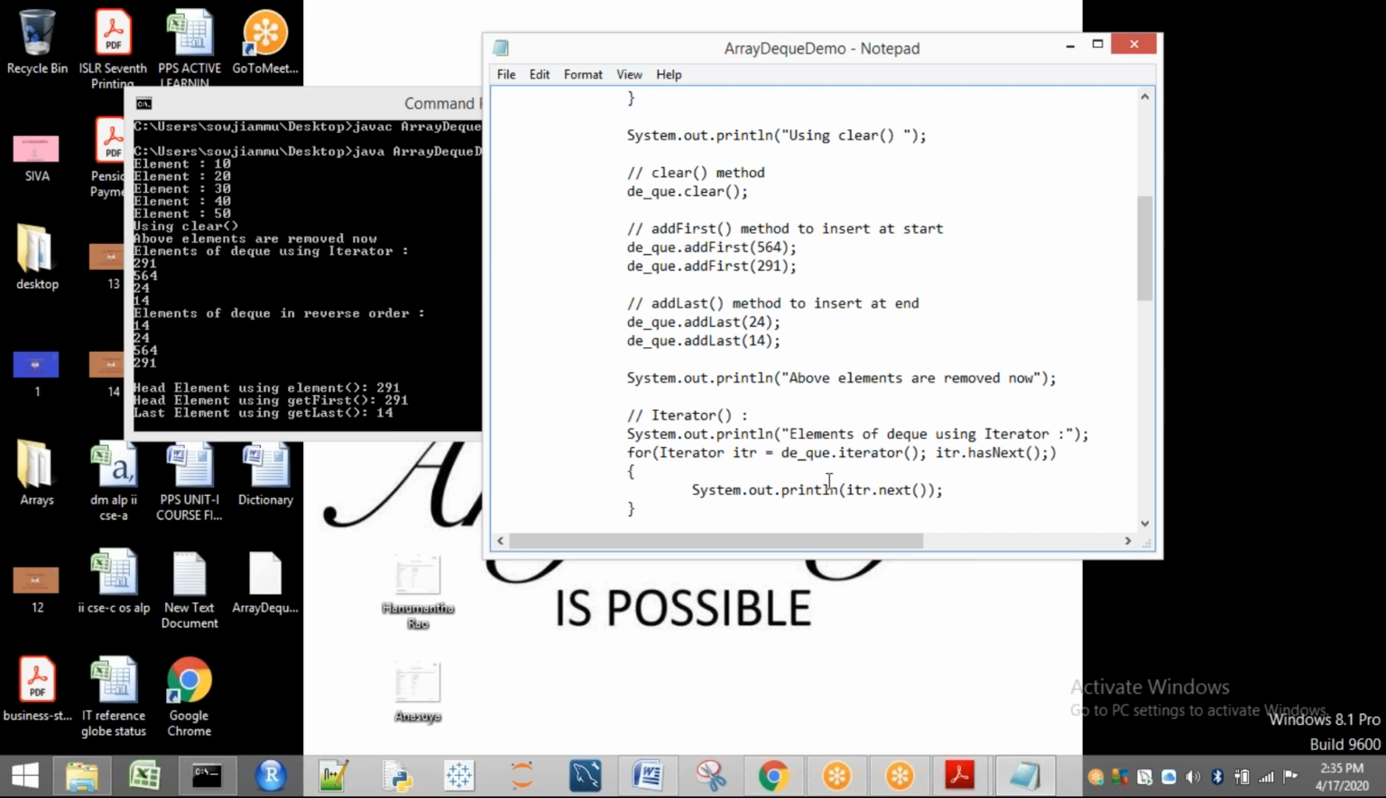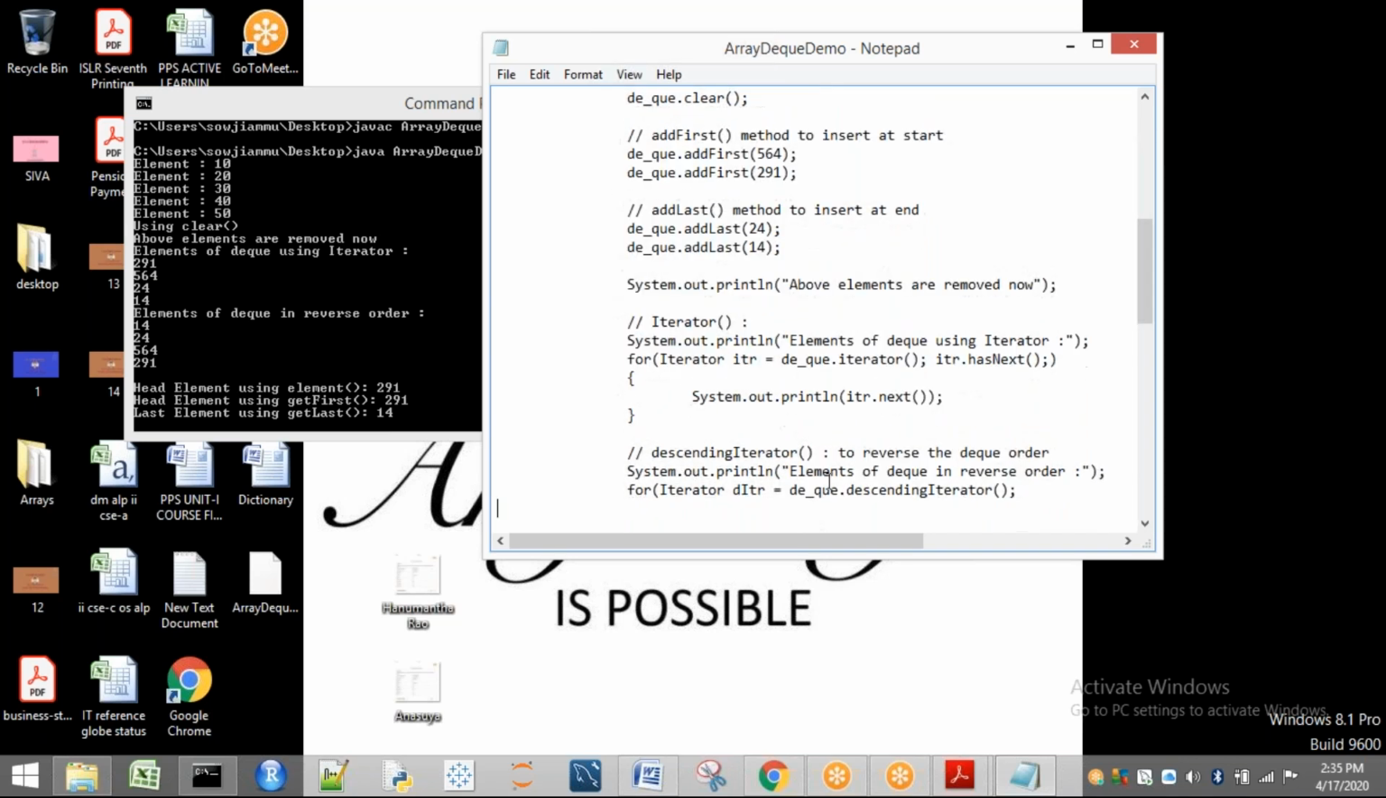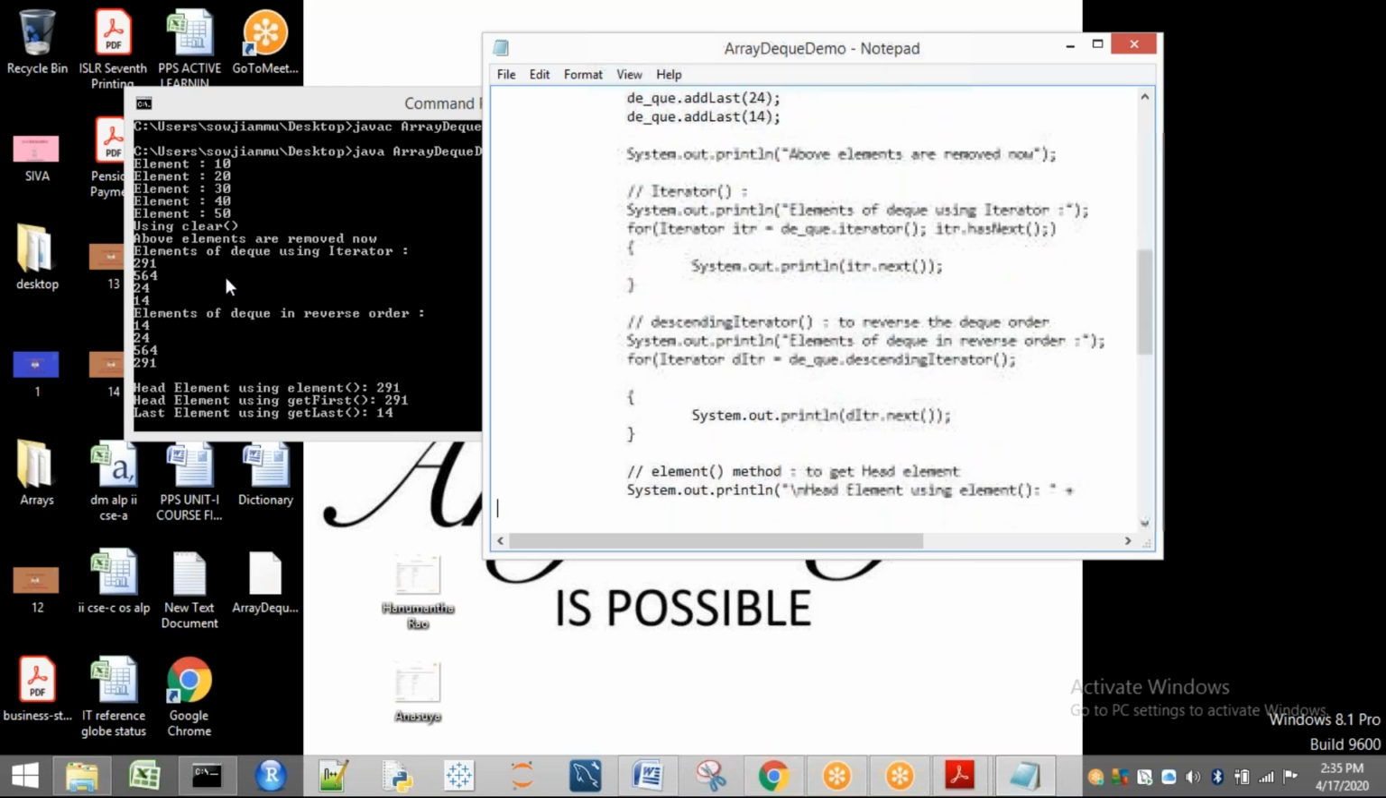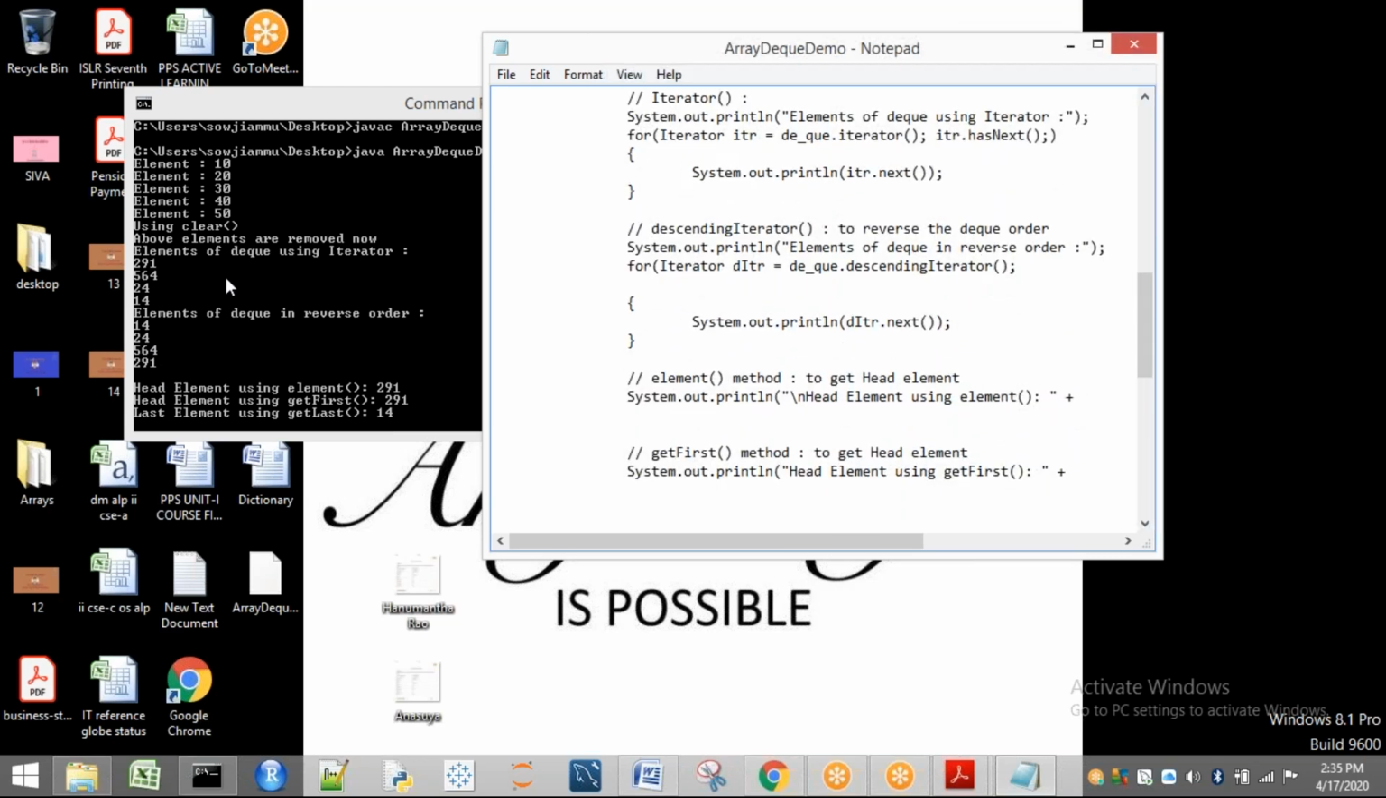Sir, this is the order I am having. I want a reverse order. Already we have a method called descendingIterator. So if you use descendingIterator, what happens? It is going to print in reverse order. See this order and see this order. Okay, right.